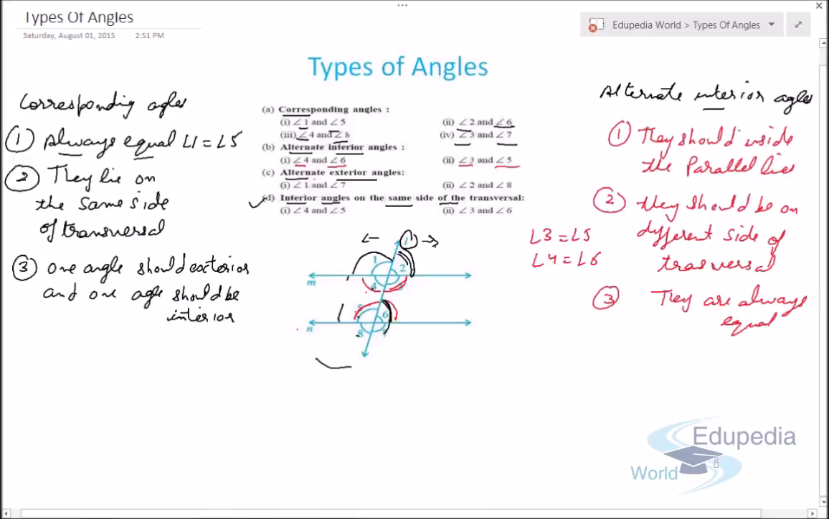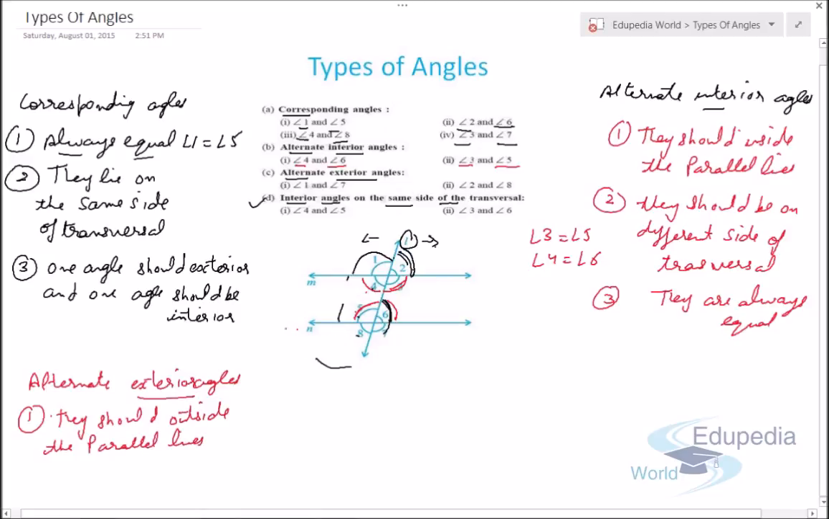So let's now move on to the next concept, which is alternate exterior angles. Again, they should be outside the parallel lines. Why? Because they are exterior. The name suggests it, they should be outside the parallel lines. So the angles can be angle 1 and angle 2, angle 8 or angle 7.